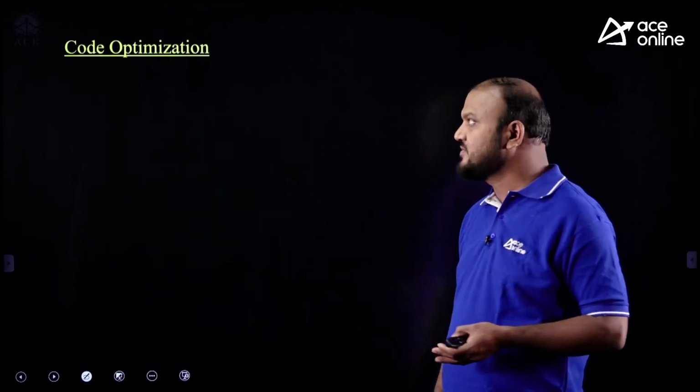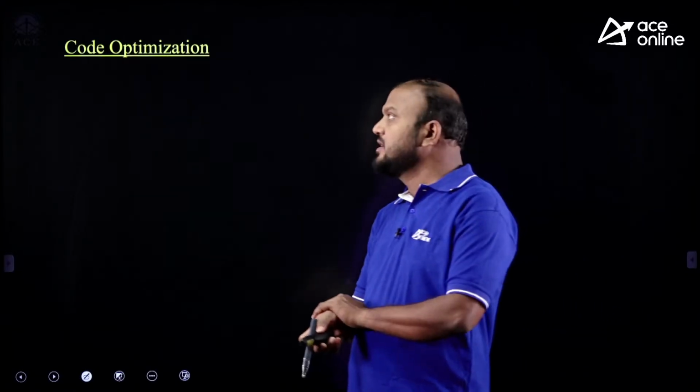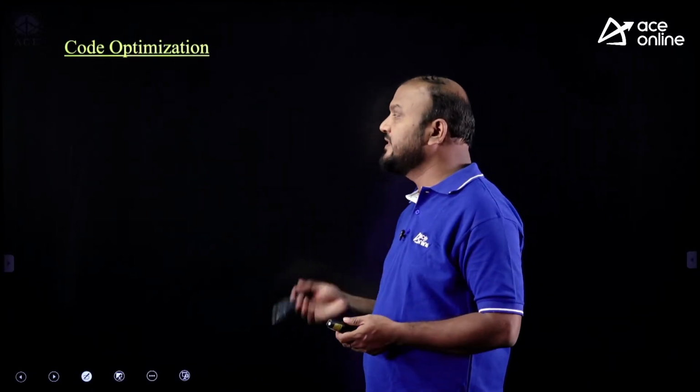Next. The last chapter is code optimization, because a lot of things you can expect on code optimization. Previously also code optimization was there, which has machine independent and dependent optimization, but machine dependent optimization questions were not there. Now only machine independent optimization, and even in the machine independent optimization, based on optimization techniques questions were asked.